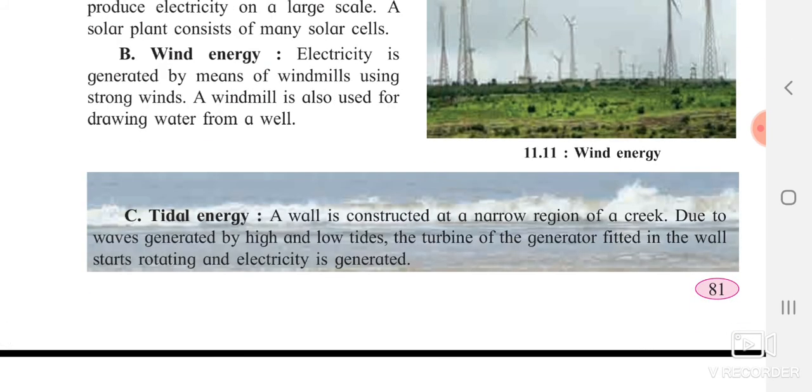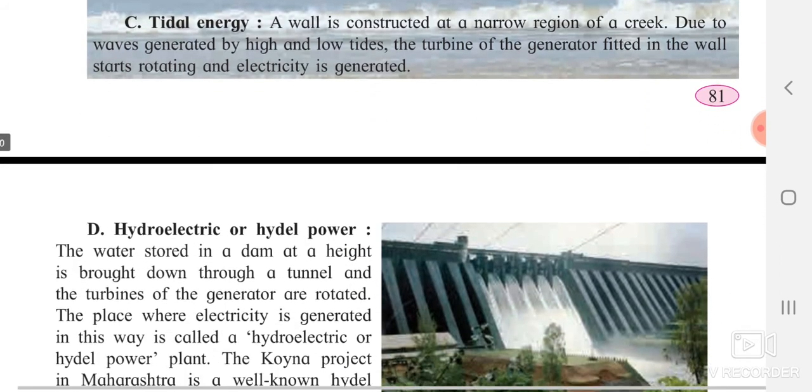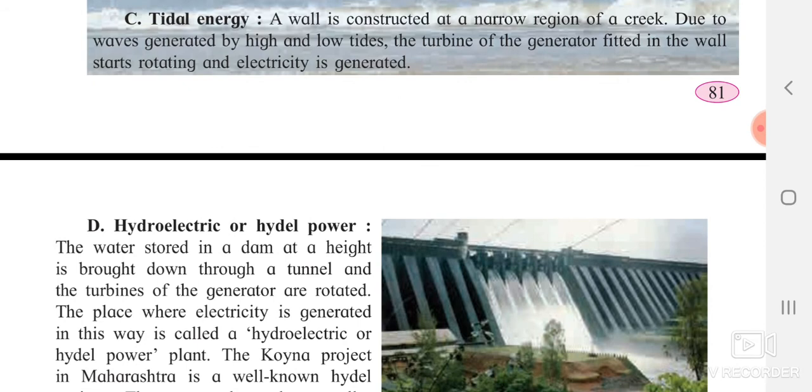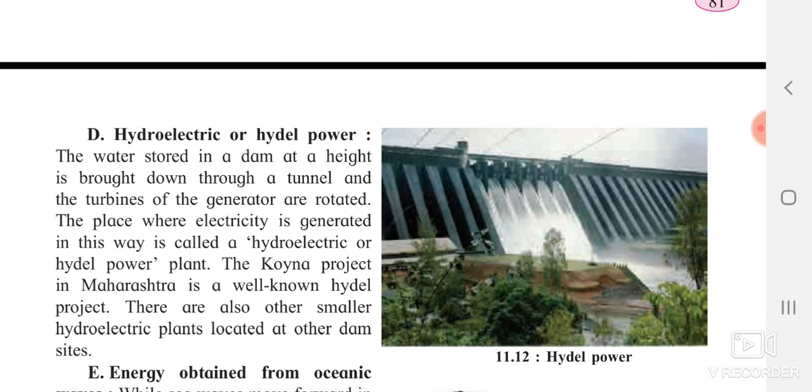Tidal energy is the energy you can get because of the generation of high tides and low tides. The turbines are fitted down near the walls, and with great force the tides move the turbines, after which electricity is produced. And the last one is hydroelectric or hydel power stations. They run with the help of water.